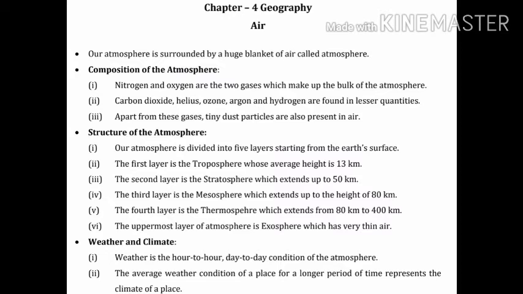a place. So, the weather means the state of the atmosphere at a particular place and time as regards heat, dryness, sunshine, etc. And the meaning of climate is the weather condition prevailing in an area in general or over a long period. These are the definitions of weather and climate.